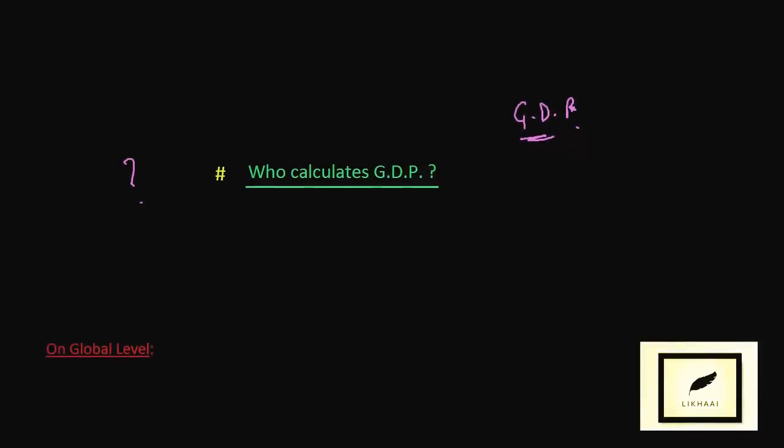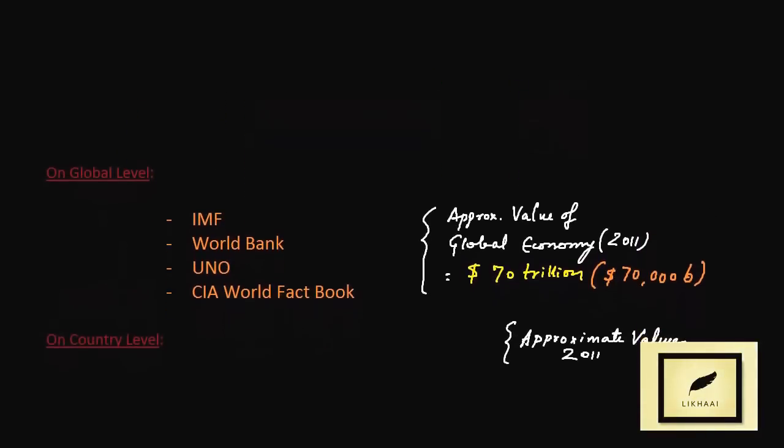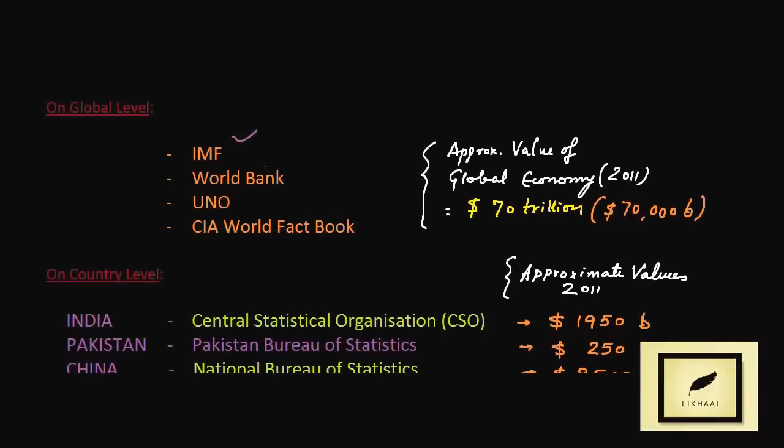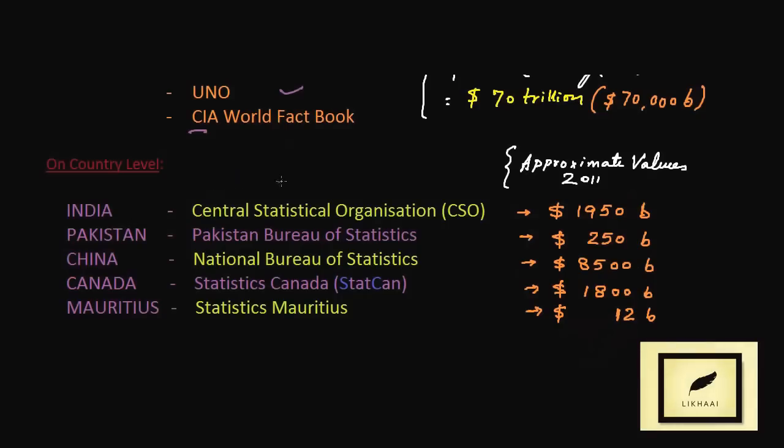Now let's see who calculates the GDP. We always hear about the worth of GDP on a global or country basis, but the question arises, who calculates it? We have several agencies that do this work. On the global level, we have the IMF, the International Monetary Fund, the World Bank, the UNO, that's the United Nations Organization, and the CIA World Factbook, which is an agency of the USA. On the country level, every country calculates its own GDP.